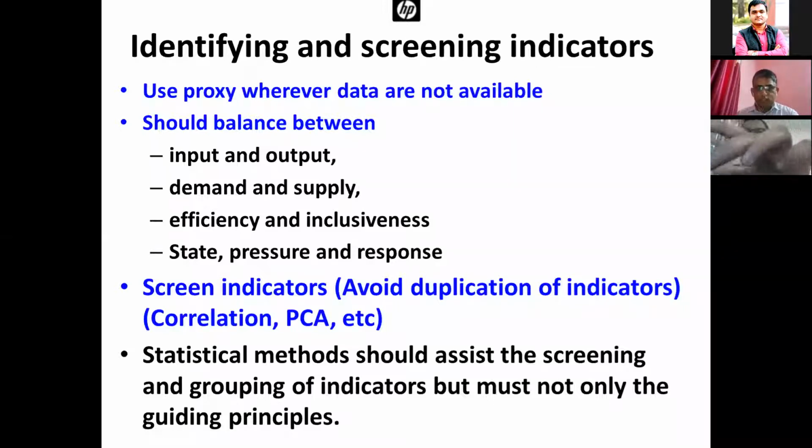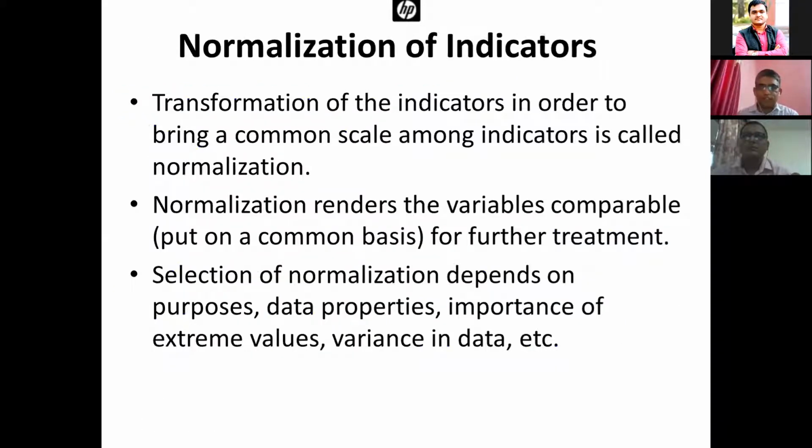That's why statistical methods should assist the screening and grouping of the indicators, but the guiding principle must be the purpose. Sometimes principal component analysis will group indicators in such a way that there is no relevance in grouping them, and that will mislead.